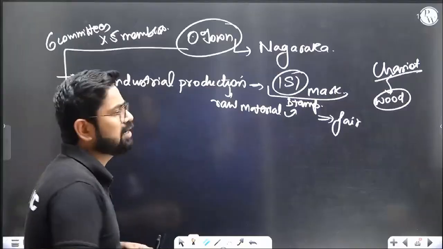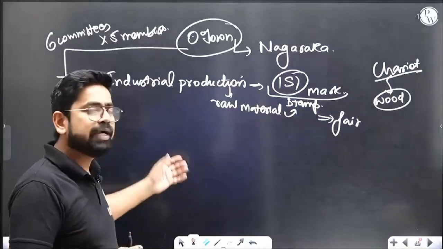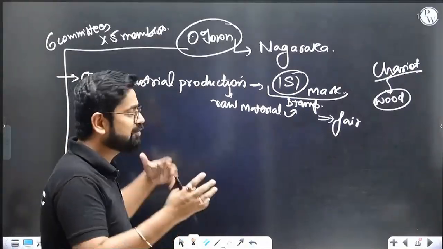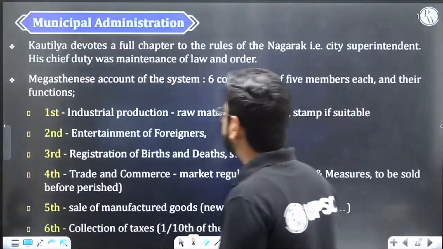Understood, right? And ISI is a standard, right? Today we use some Indian standard something, I'm not very sure about the full form, but ISI is common. In helmets also we have the ISI mark. Of course, they don't write ISI as such, it is only for our analogy that they use such kind of stamping, that this product is okay, good. Okay, similarly, the second committee is about entertainment of foreigners.